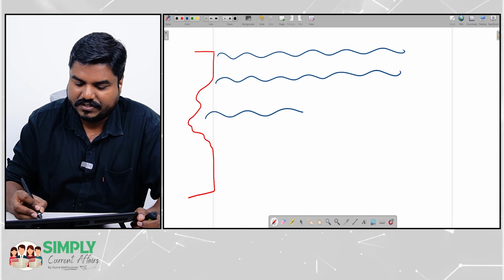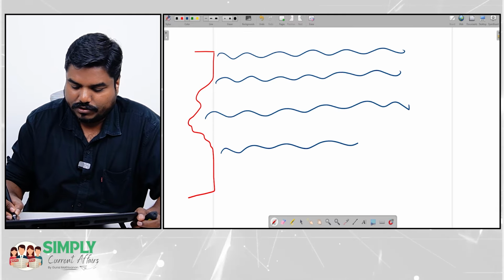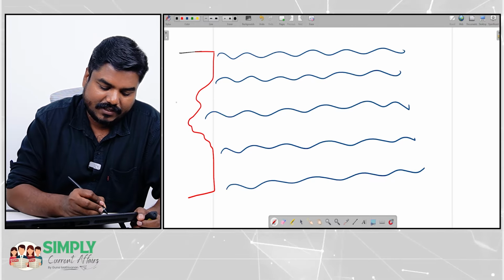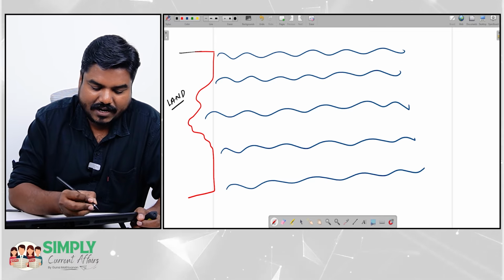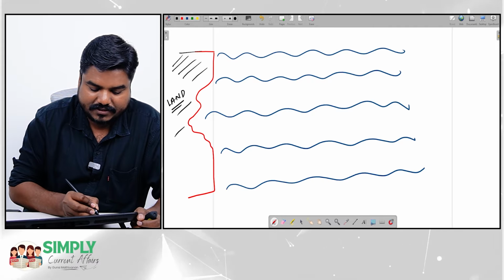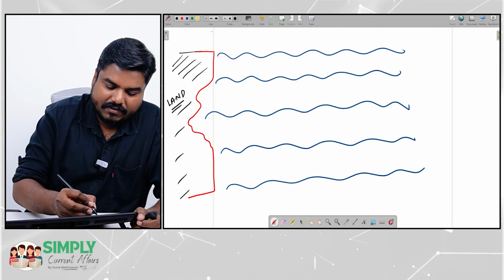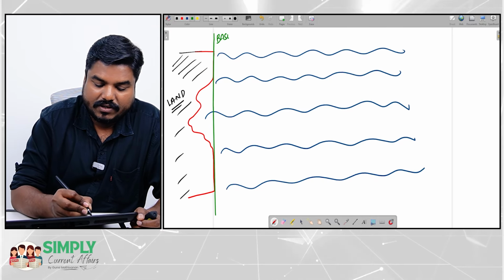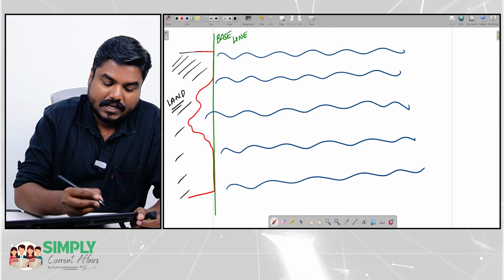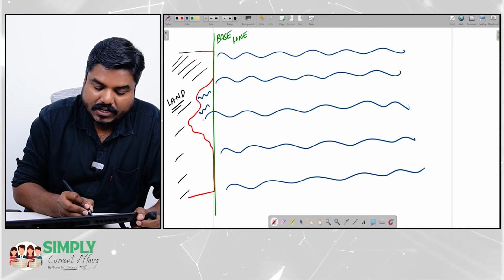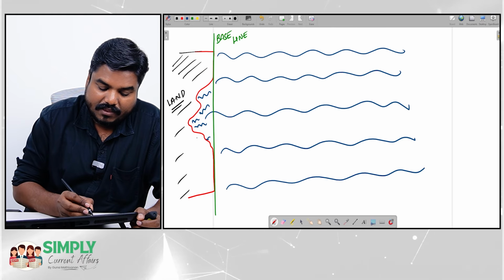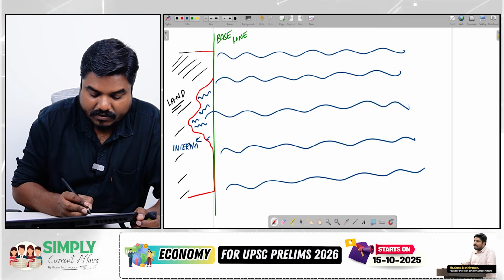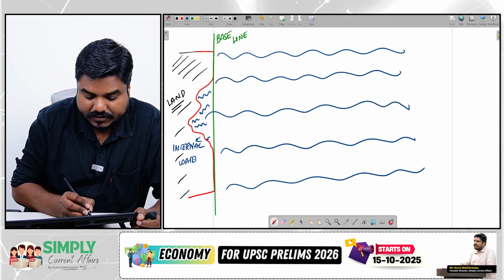These blue zigzag lines are oceans, which you have to believe, no other choice. This region is the land region. Now, the line which I am drawing here will be called the baseline. Now, the water which is intruding into the land area, I am calling it internal waters.